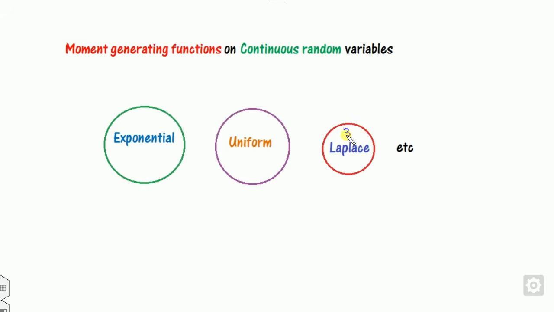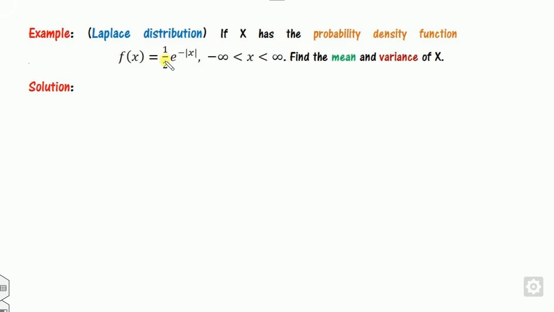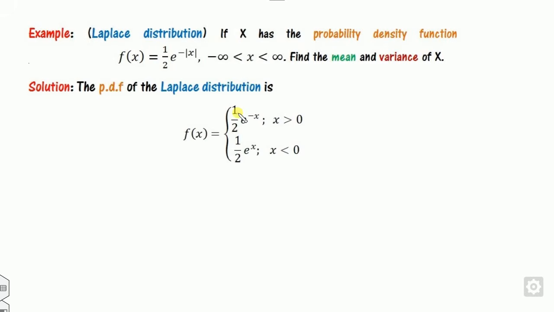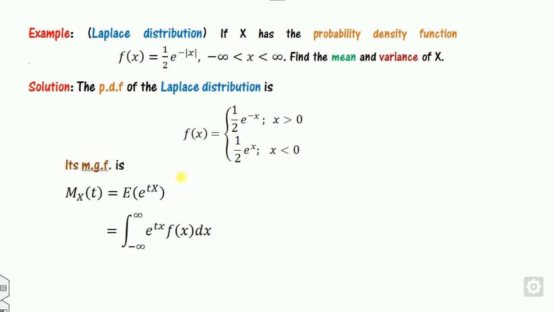Okay, now the third one is, we will try to find the MGF of the Laplace distribution. So this is the Laplace distribution. All of you remember that this is 1 by 2 e raised to the power minus mod x. Now again, this is continuous, so you can expand this. If x is positive, then this is minus x. If it is negative, it is plus x.